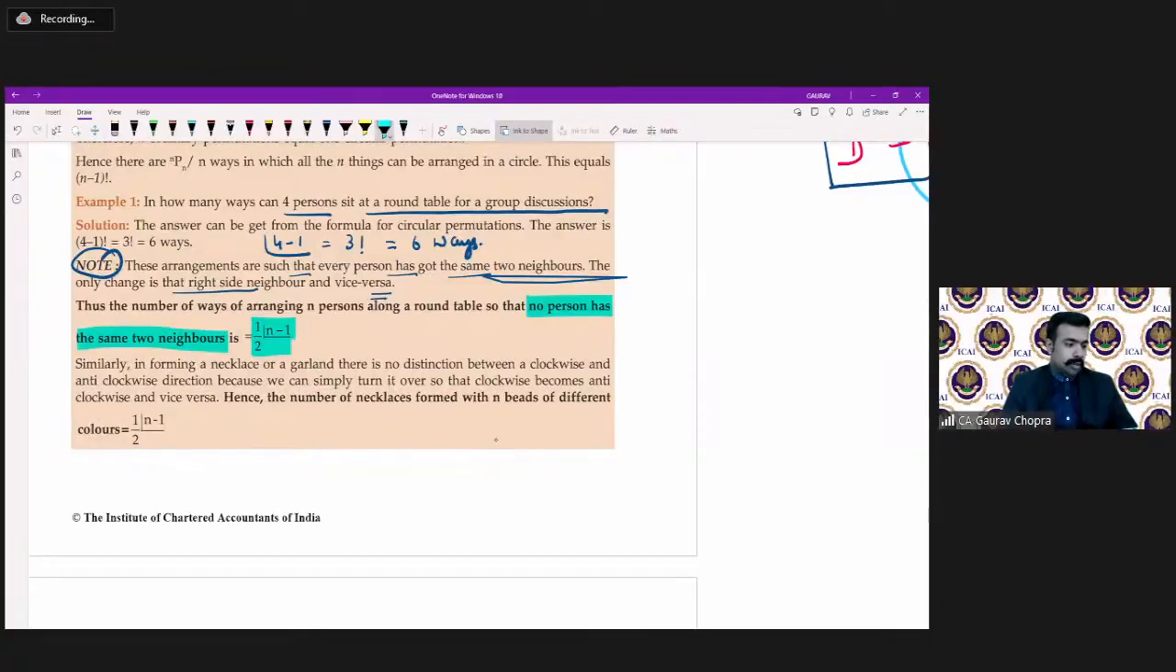Tushita is asking, please explain the logic of dividing it by 2 in garland. When we are talking about a garland or a necklace, there is always a pattern clockwise and anti-clockwise. It looks similar overall when we look clockwise or anti-clockwise. Since both sides have the same look, same effect, same arrangement, because of that we are dividing it by 2.